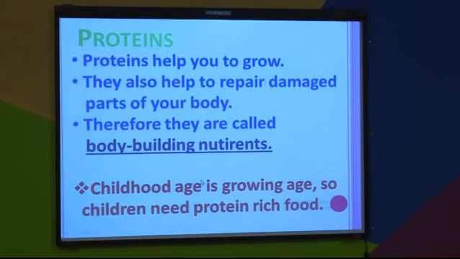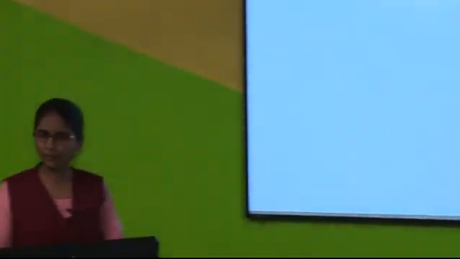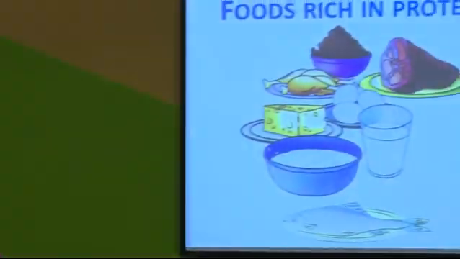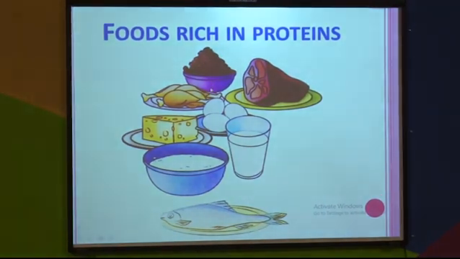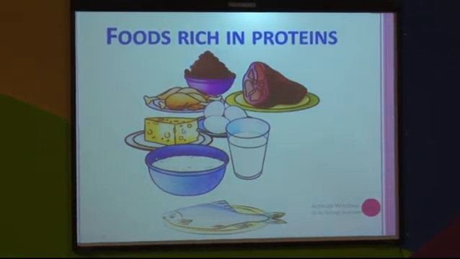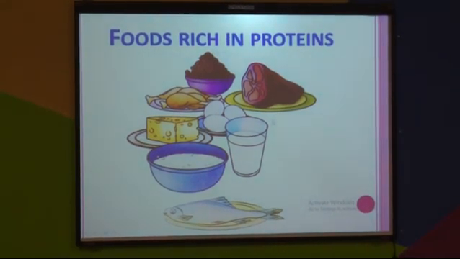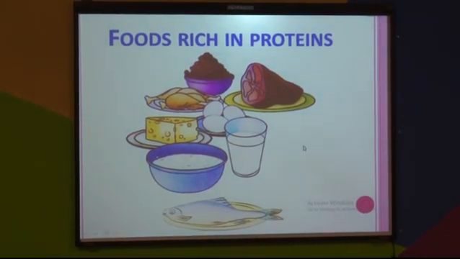Now we will see what the protein rich foods are. Everybody remember what the protein rich foods are? See, on the board there are foods rich in protein like milk, curd, pulses, which means all types of dal, egg, cheese, meat, fish. These are all rich in protein.